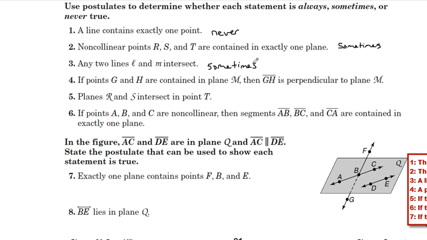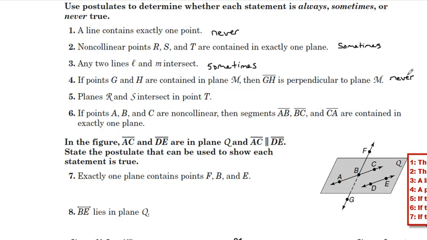Number 4, if points G and H are contained in M, then GH is perpendicular to plane M. Okay, no, that's never going to happen. If you have 2 points in a plane, they're going to make a line on that plane. It won't be perpendicular unless you reference that it's on a different plane.